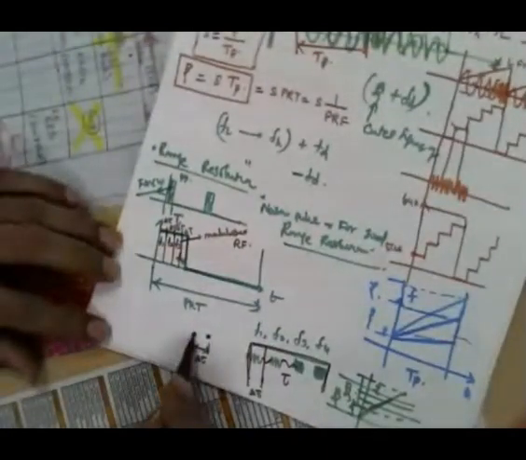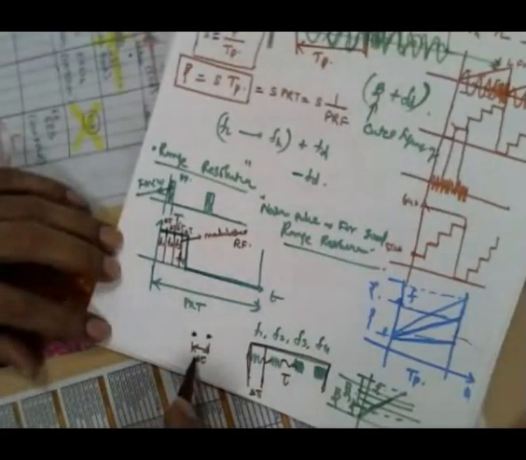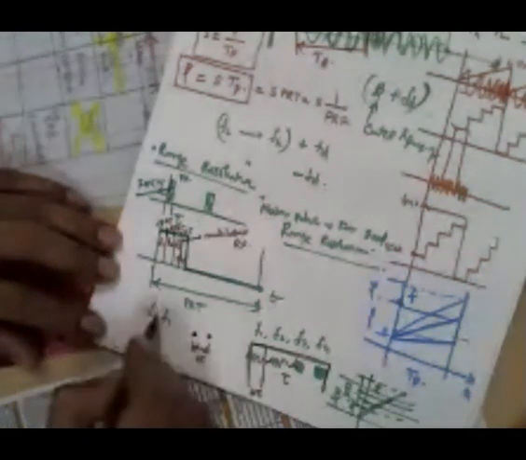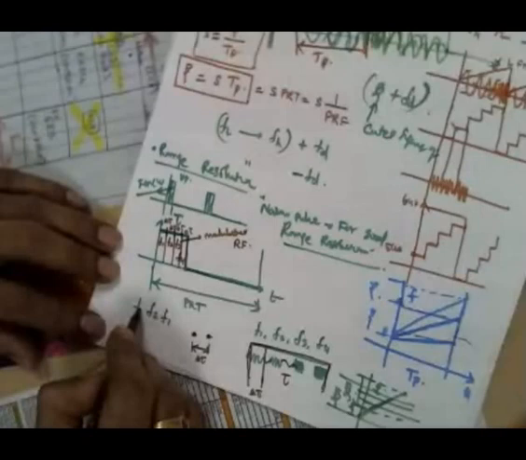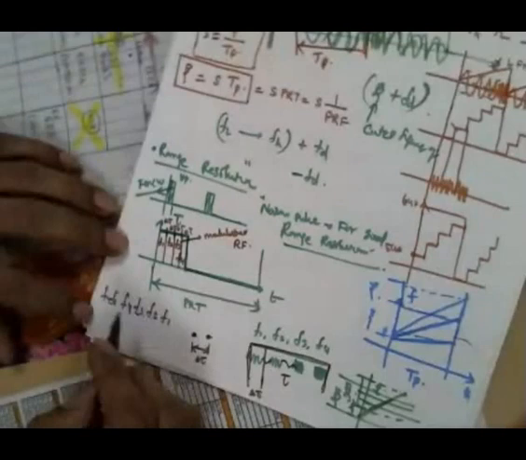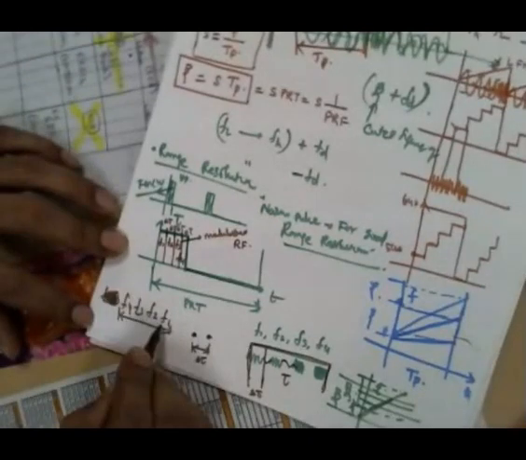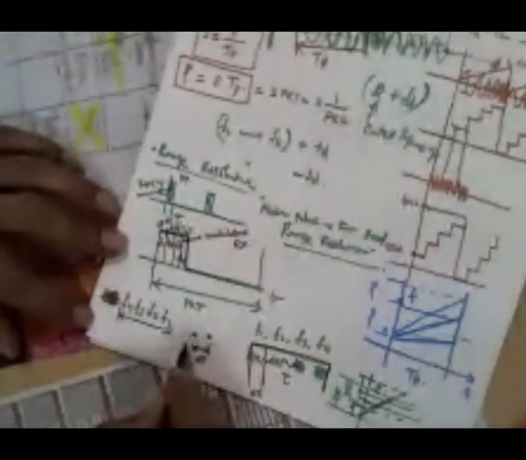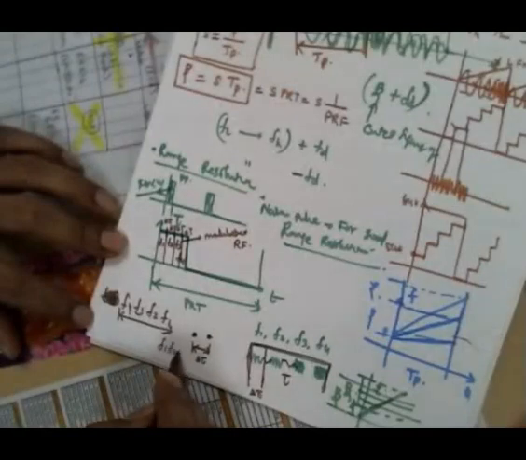In one transmission, the frequency first falls as F1 here, then F1 will come back, then F2 will come back, F3 will come back, F4 will come back.